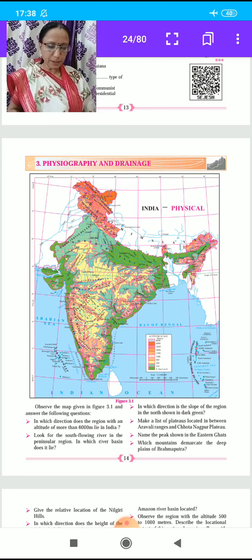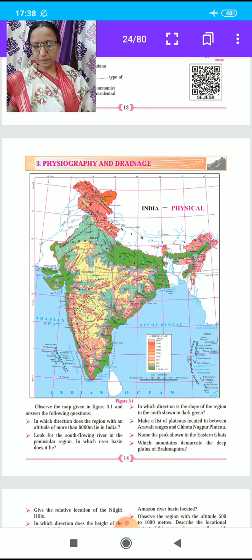Then the next question is: which mountains demarcate the deep plains of the Brahmaputra? Dafla Hills, Naga Hills, Garo, Khasi and Jaintia Hills is the answer to this question, according to the physical map of India.